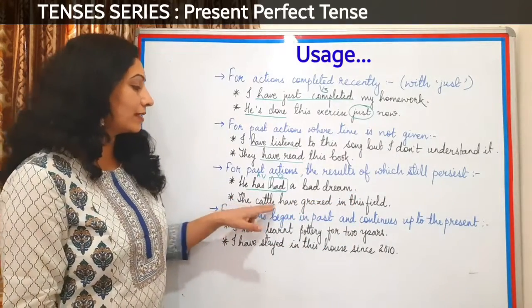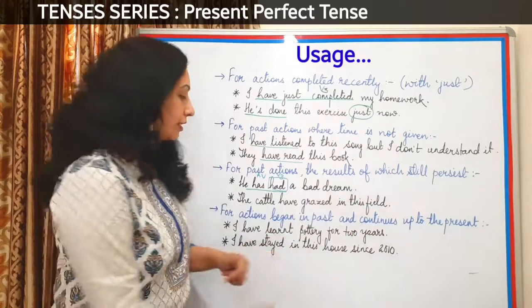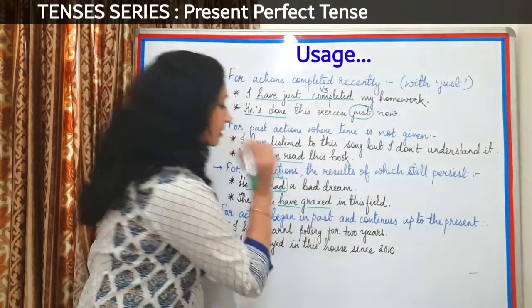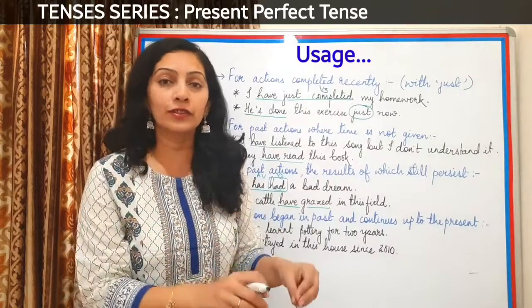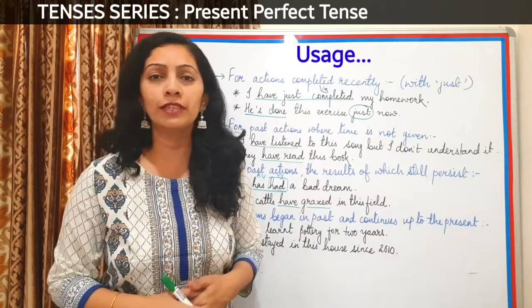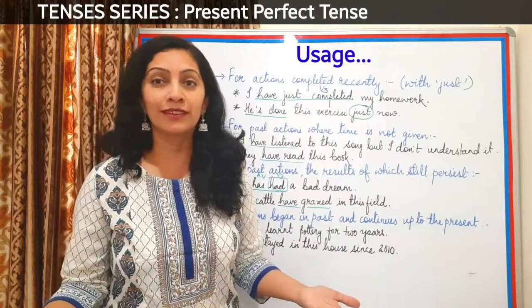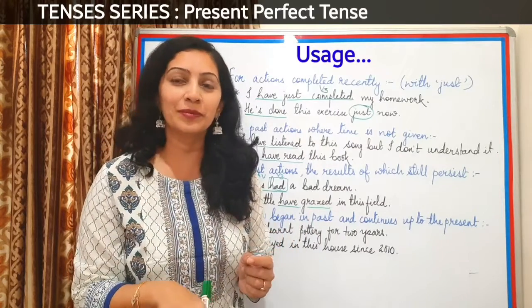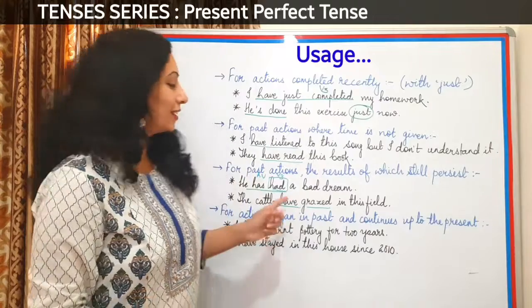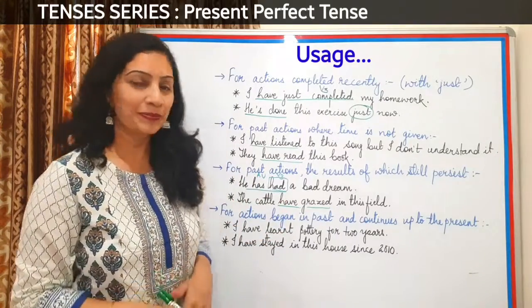Look at the next one. The cattle have grazed in this field. Have grazed. Okay, the action of grazing still has an effect on the field. What must have happened to the field? The field must have been ruined. There must be no grass in the field. So if that result is still seen in the present moment, then we can use this tense.